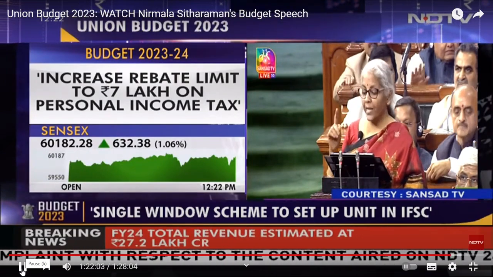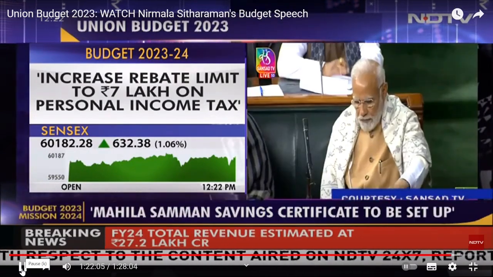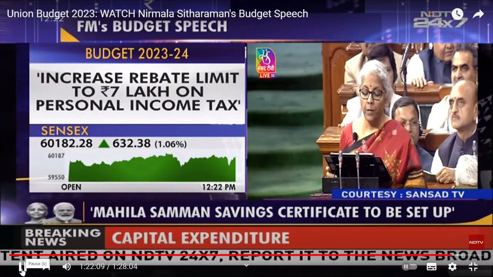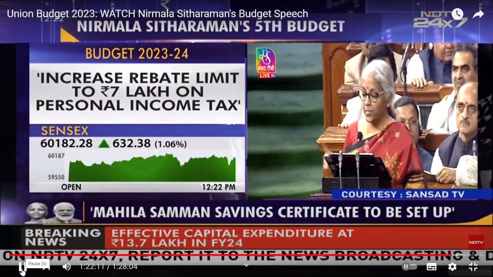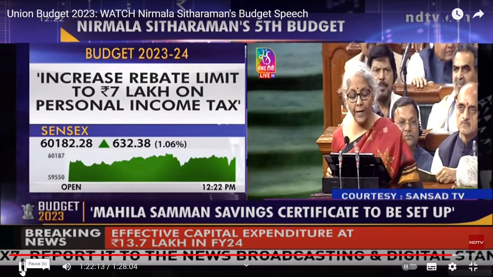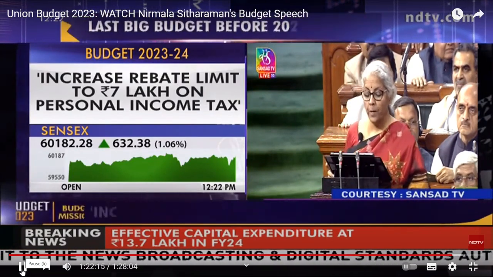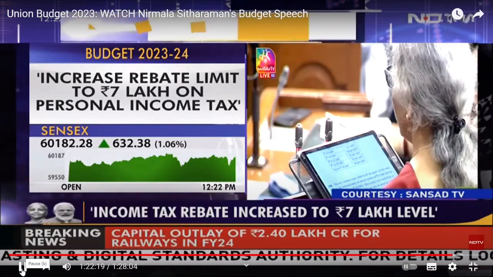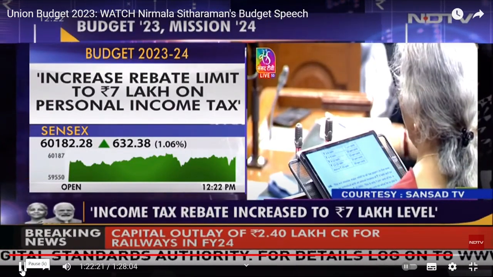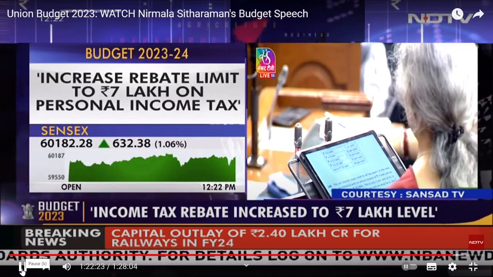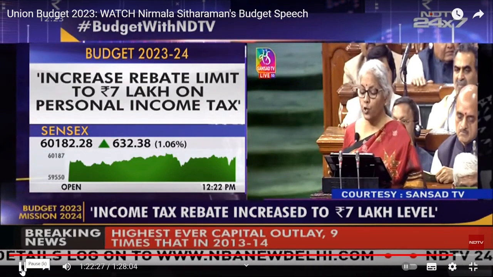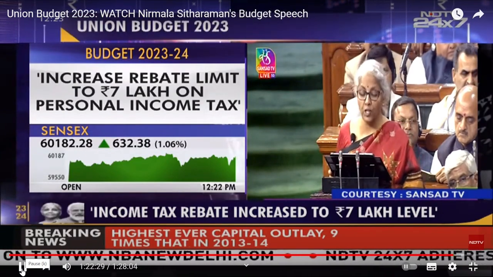The new tax rates are 0 to 3 lakh, nil. 3 to 6 lakhs, 5%. 6 to 9 lakhs, 10%. 9 to 12 lakh, 15%. 12 to 15 lakhs, 20%. And above 15 lakhs, 30%. This will provide major relief to all taxpayers in the new regime.